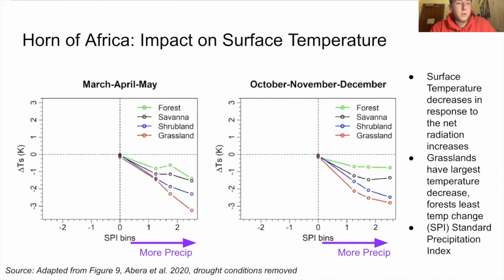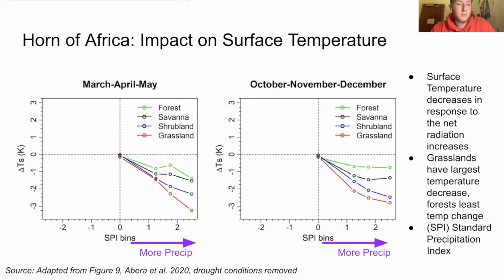Finally, putting all the climate factors together, we can take a look at surface temperature change in each biome due to the long duration extreme precipitation events. This set of graphs shows the surface temperature change in degrees Celsius with the long rain season on the left and the short rain season on the right. On the y-axis is the observed change in surface temperature, and the x-axis is the standard precipitation index number, which is widely used to measure abnormal wetness or dryness, where a higher positive number indicates greater wetness.